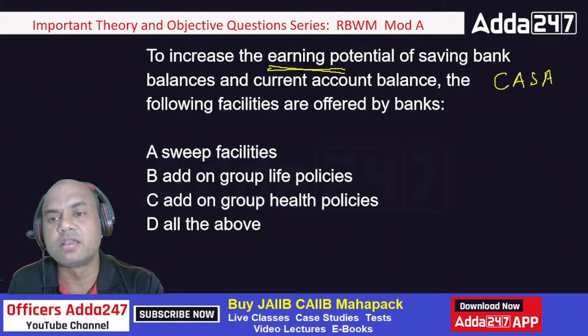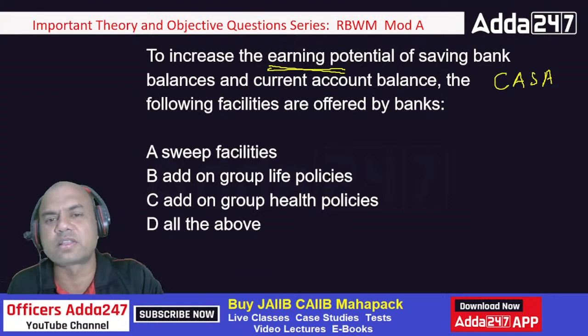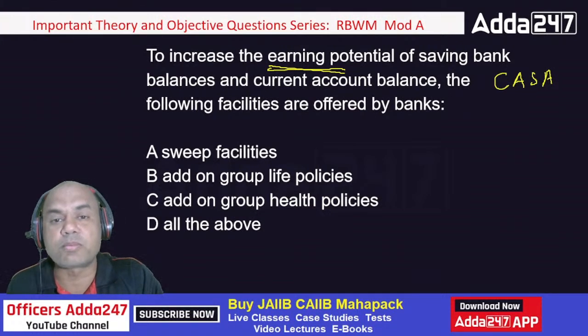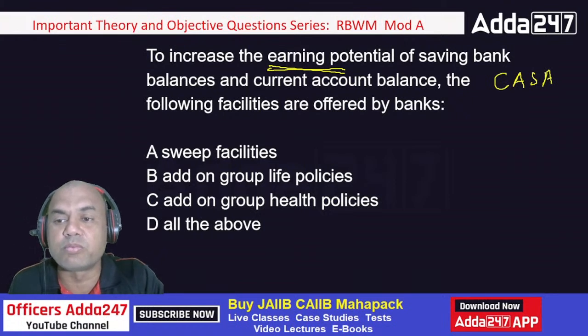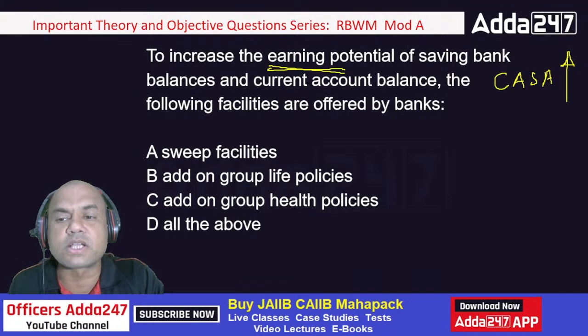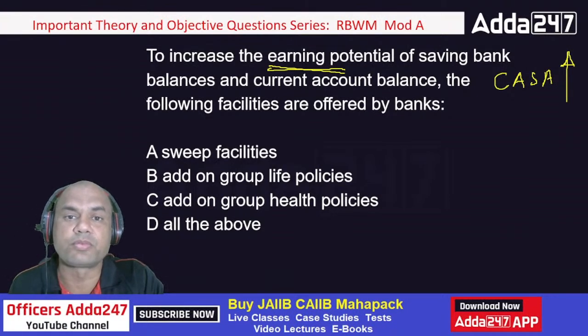Free means on savings you give around 3.5 to 4% interest, and on current account 0 interest. So our bank's target should always be to make them go up, right? If we have huge CASA balances, our loan rates will come down because these costs are very less, isn't it?